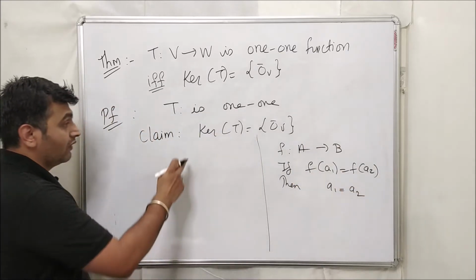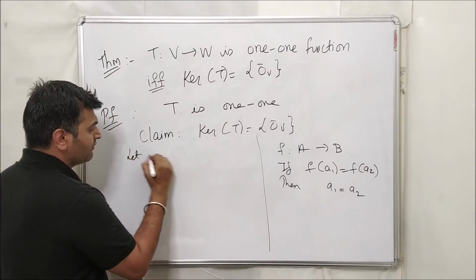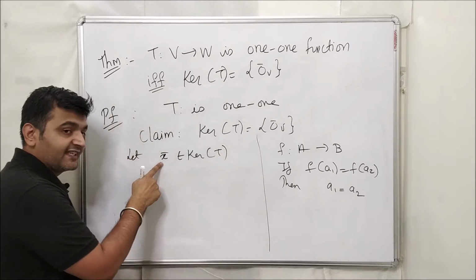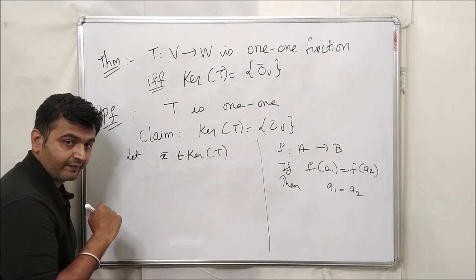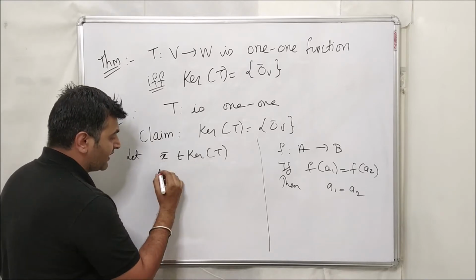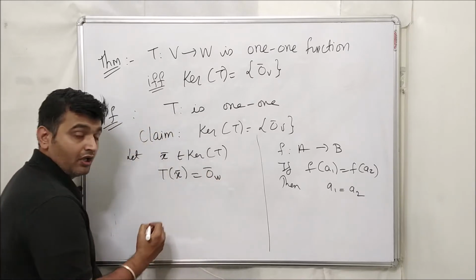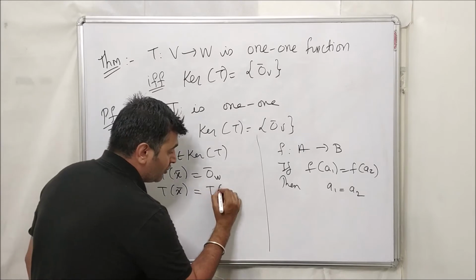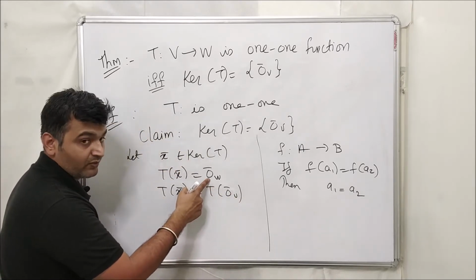Now I want to prove that the kernel has only the 0 vector. So suppose you have a vector x bar in the kernel. We will prove that this x bar has to be 0 bar. It does not have any other choice. Now as x bar is in the kernel, T of x bar is 0. But we know that under a linear transformation, T of 0 is always 0. T of 0 bar is 0 bar, right?